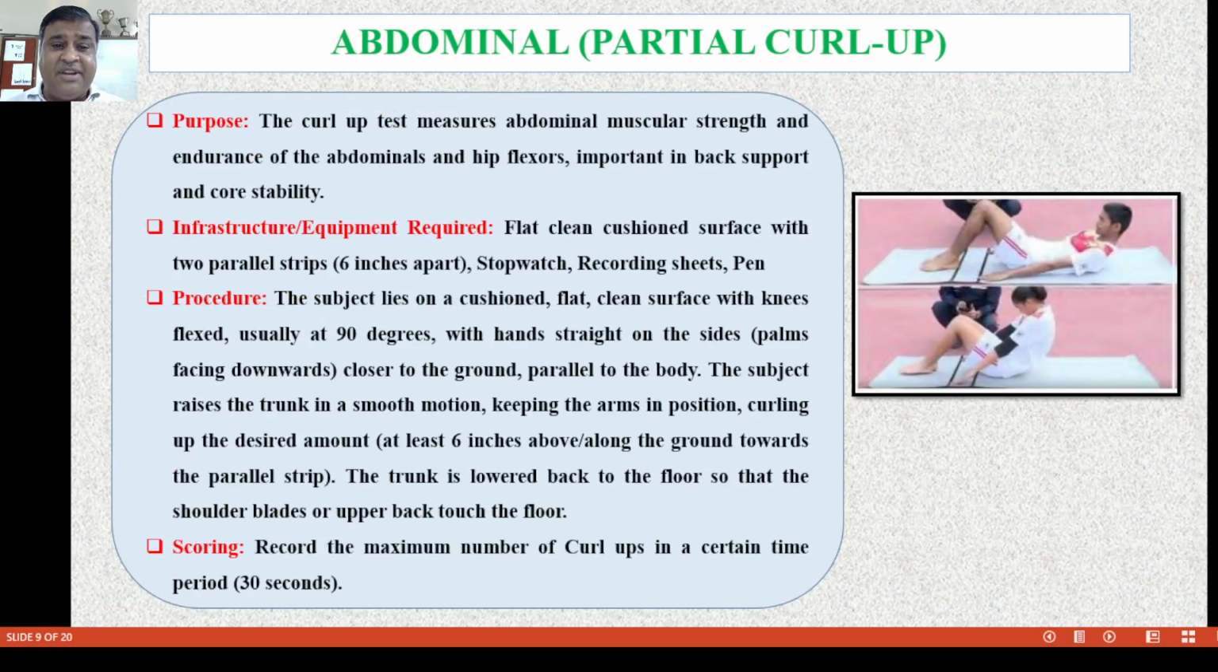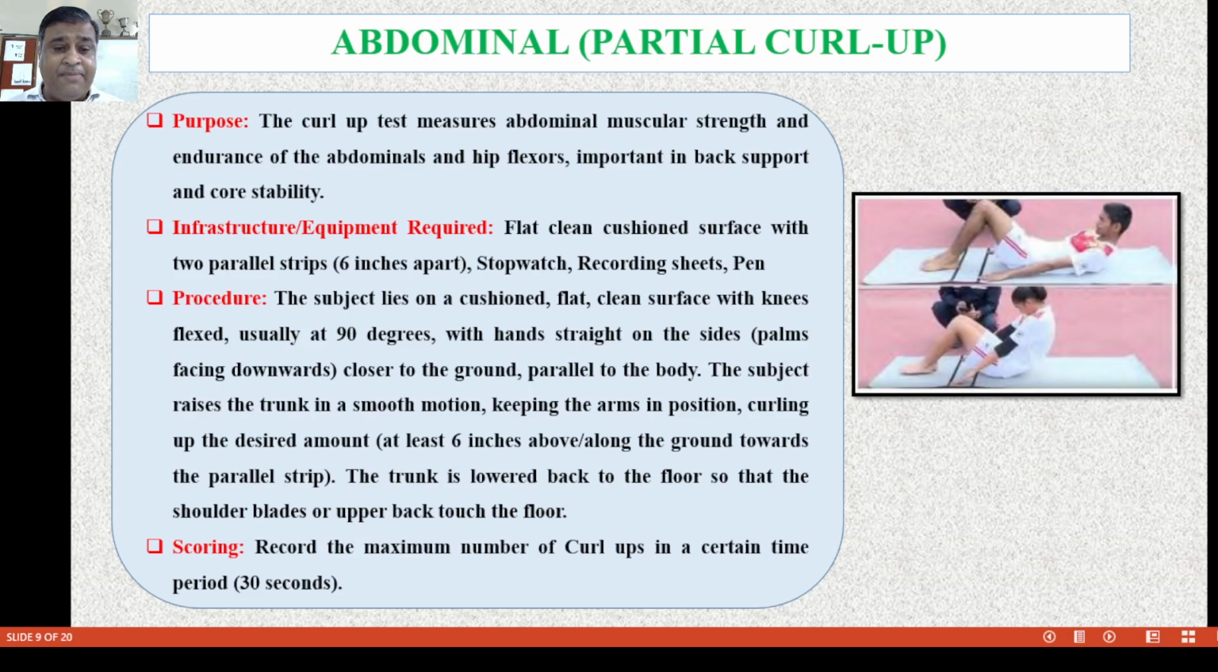The purpose of the curl-up test is to measure abdominal muscular strength and endurance of the abdomen and hip flexors, important for back support and core stability of the body. What infrastructure and equipment are required? A flat clean surface with two parallel strips that are 6 inches apart. There will be a 6 inch distance between the two hands. Stopwatch, record sheets and pen are required.